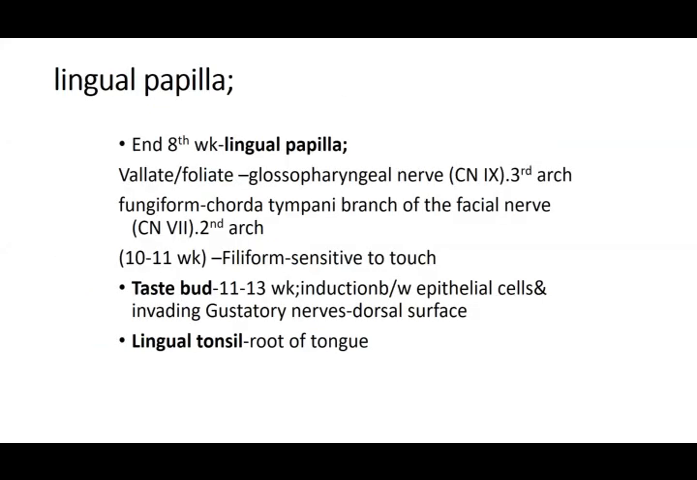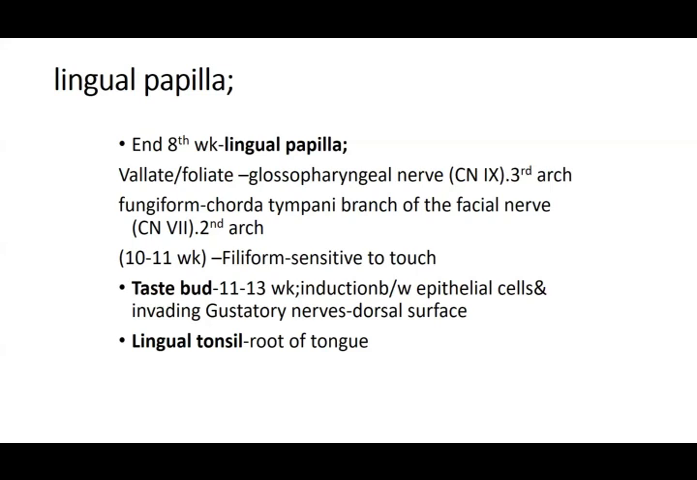Then we have these lingual papilla on the surface of the tongue. You have done the tongue by now so that you know the different structures. By the end of the eighth week, you start the development of the lingual papilla. This starts around roughly the fourth week, but at the end of the eighth week, you have the lingual papilla. There are four types of papilla which are going to develop.